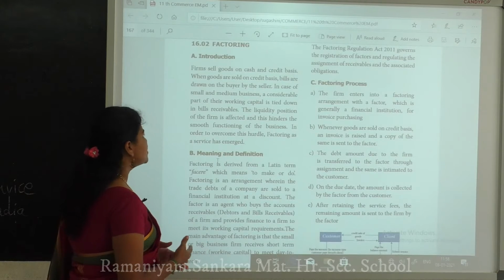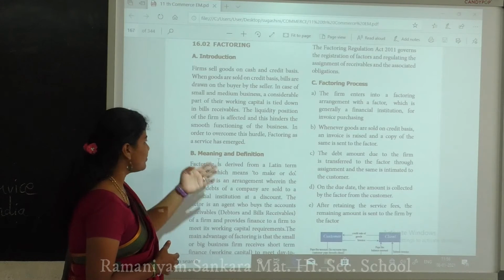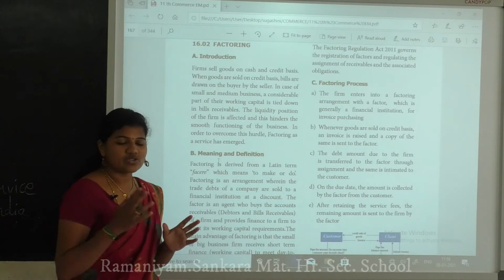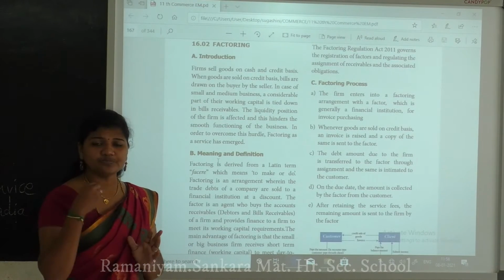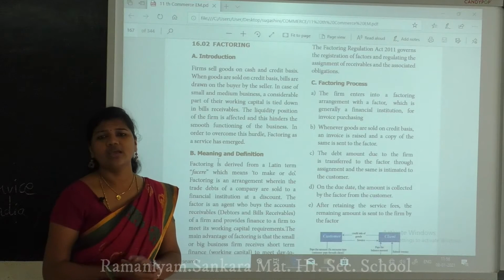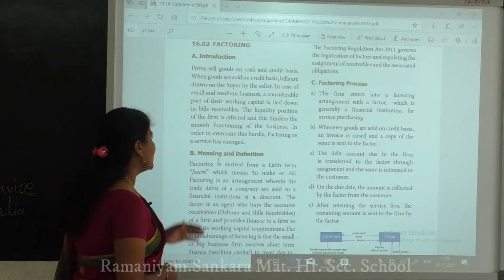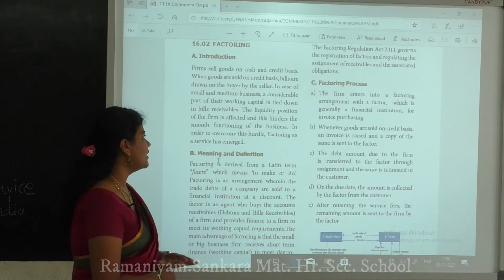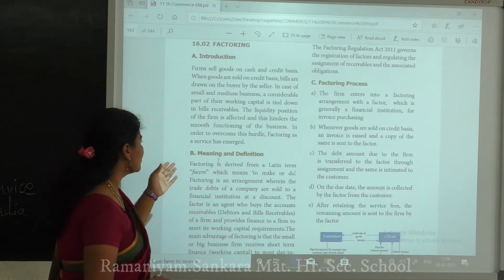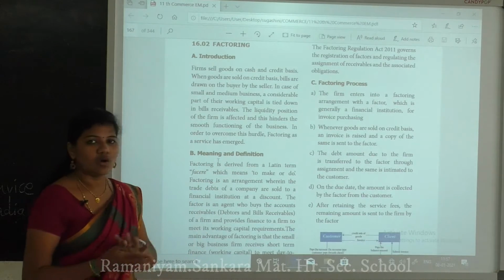The liquidity position of the firm is affected, and it is a hindrance to the smooth functioning of the business. The business has to run smoothly from start to end, otherwise it gets spoiled. They also have to earn more profit. In order to overcome this hurdle, factoring as a service has emerged.